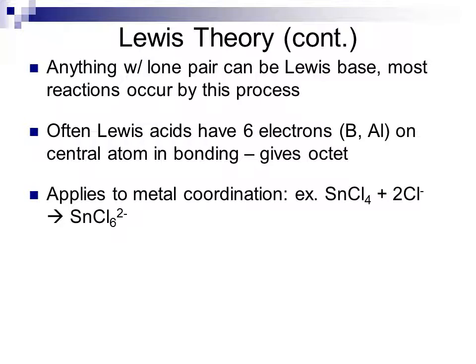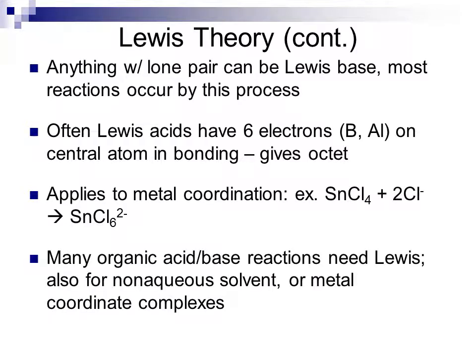We apply this also to metal coordination. So for instance, tin tetrachloride can react with chloride ions to form tin hexachloride as a 2- ion overall. Many organic acid and base reactions require Lewis theory to explain how they work. Things which also occur in non-aqueous solvent or general metal coordinate complexes are generally explained by Lewis theory. Other than that, if we're dealing with aqueous solutions and generally protic acids, or things which have a proton, we'll often just use Bronsted-Lowry theory as a sufficient explanatory theory.